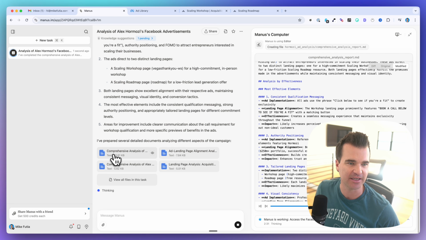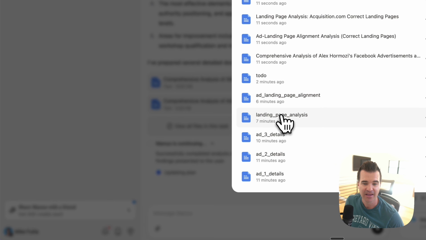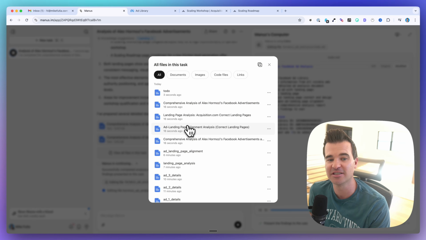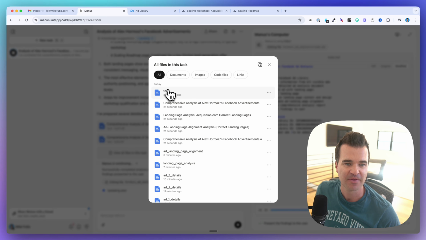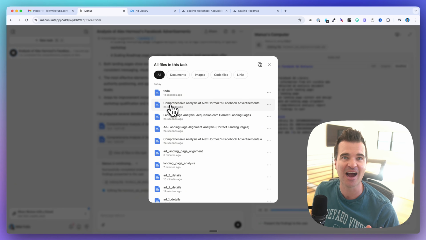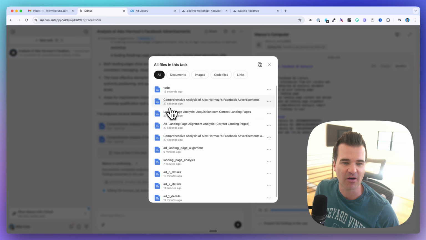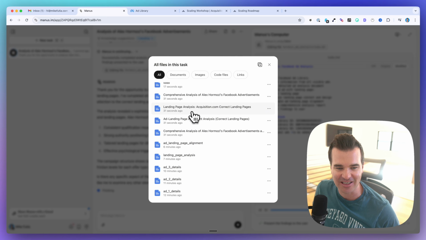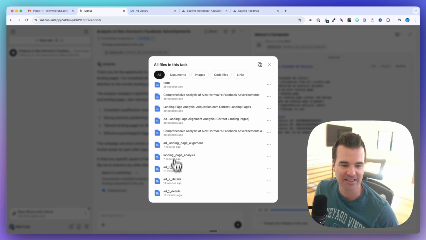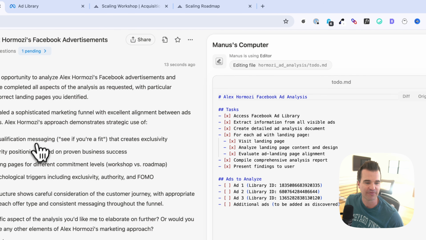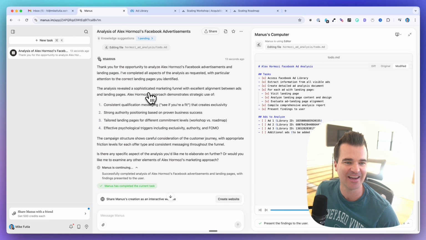And you can see all of the documents here that Manus has put together in this task. So I can click into here and look at all of the files. And now these are all documents. Manus can do code and images and all this other stuff. We only asked it for docs here. But this is all of the files that it generated on its own from that single prompt and follow-up prompt that I gave it. We got the to-do list, and then all of these other docs about his ads, his correct landing pages. Here's the landing page analysis, the ad landing page alignment analysis. Here is the analysis of the 3 specific ads, right? So you can click in and see all of the files. And now Manus is saying, thank you for the opportunity, and it's done.